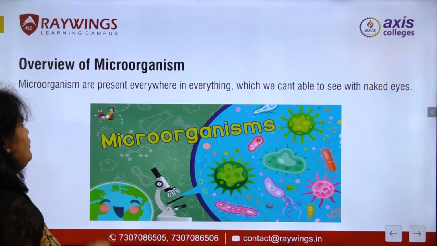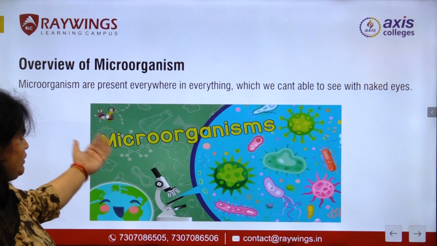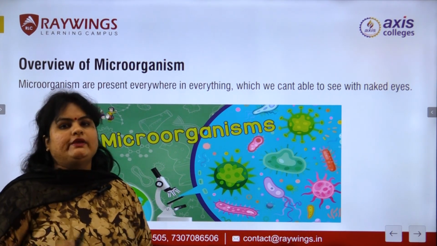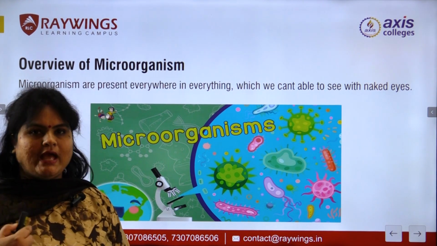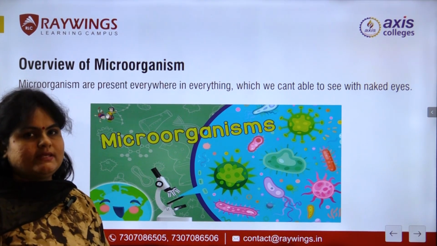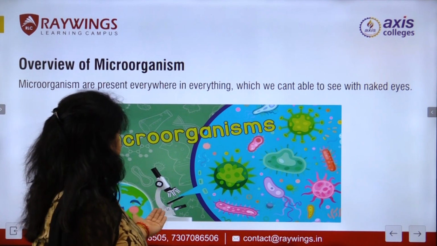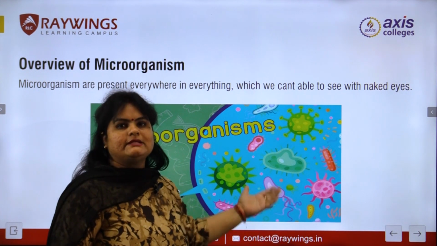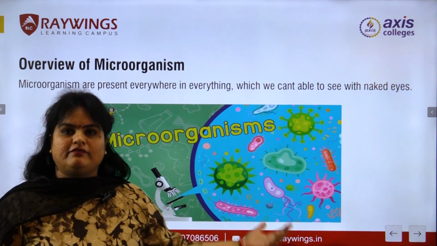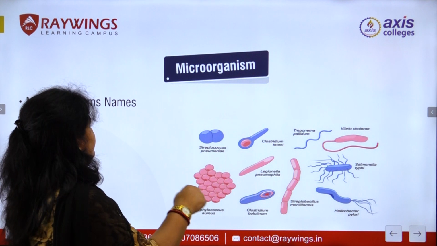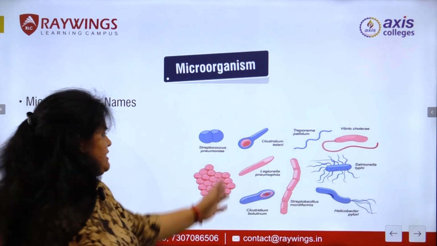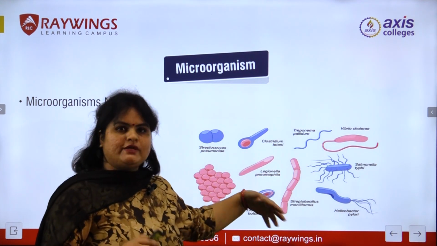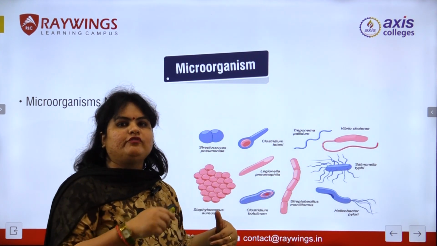Then overview of microorganisms. Microorganisms are present everywhere, in everything, which we cannot see from our naked eye. So we have to use a microscope to visualize the microorganisms. Here it is a microscope to see different types of microorganisms, like bacteria, like fungi, like viruses. Then these are the various structures of the microorganisms. By the structures we have to know which type of microorganism this is.